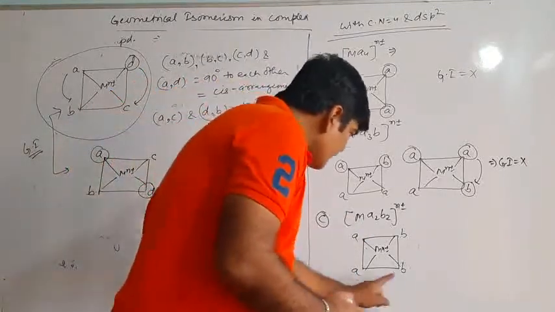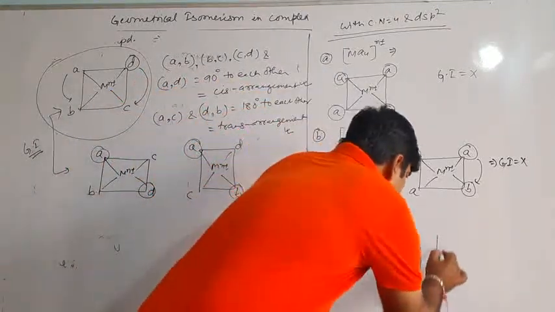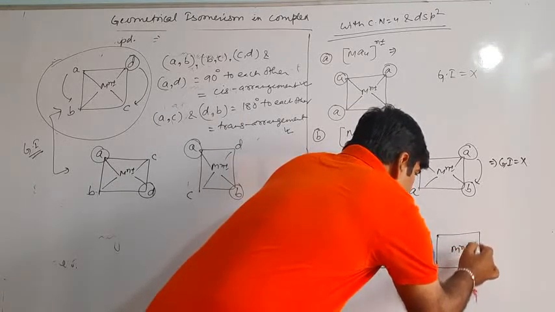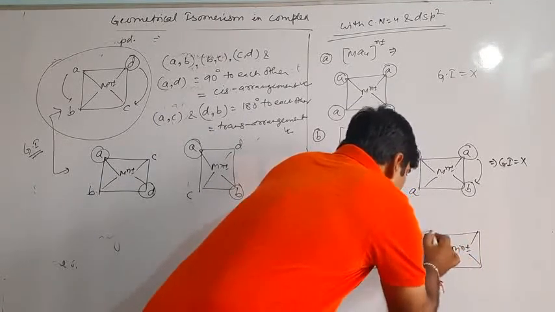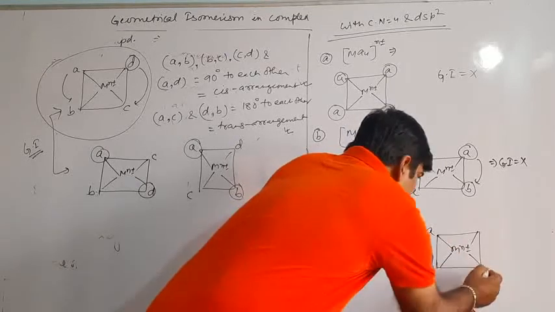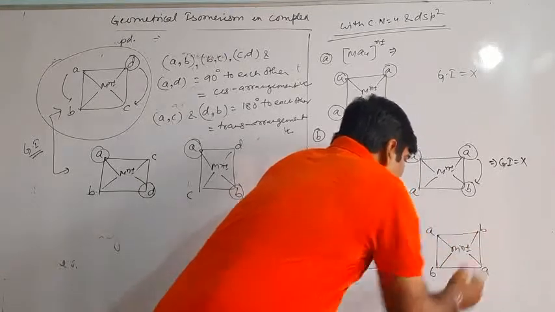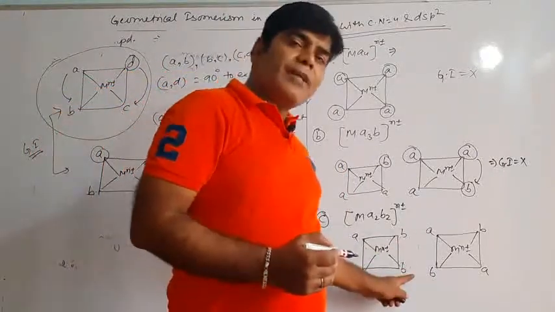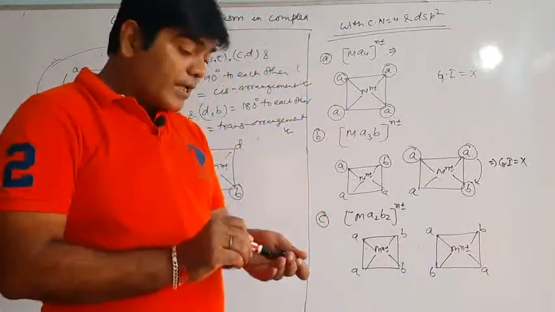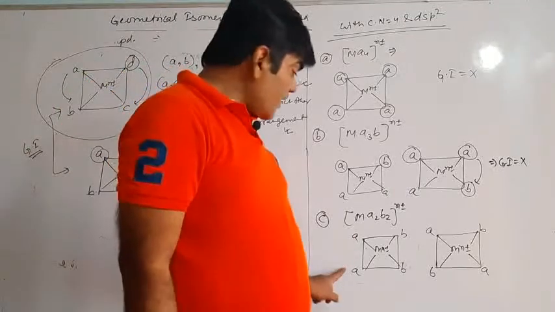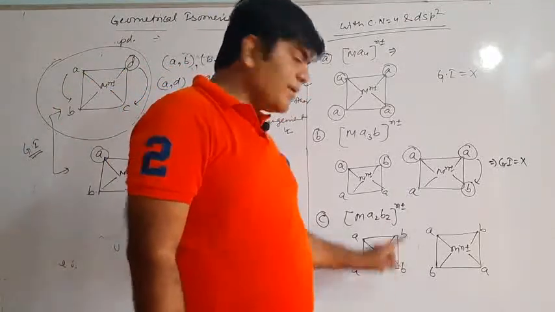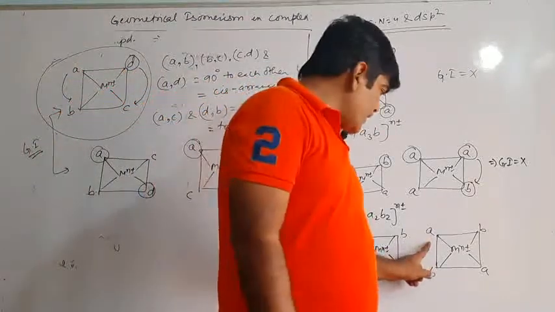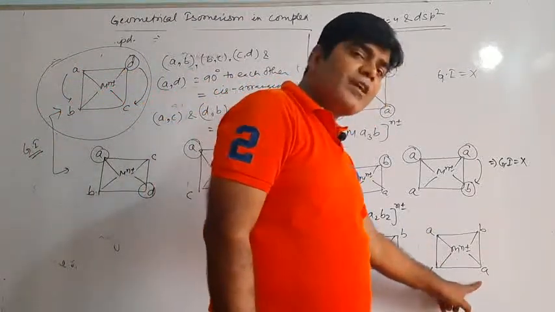If this A and B are interchanged, are you getting it? Mn plus minus, over here A, over here B, over here A, over here B. Now see, in this structure A and B are placed at 90 degree to each other, and they are also placed at 90 degree to each other. Over here you see A and A are placed at 180 degree.